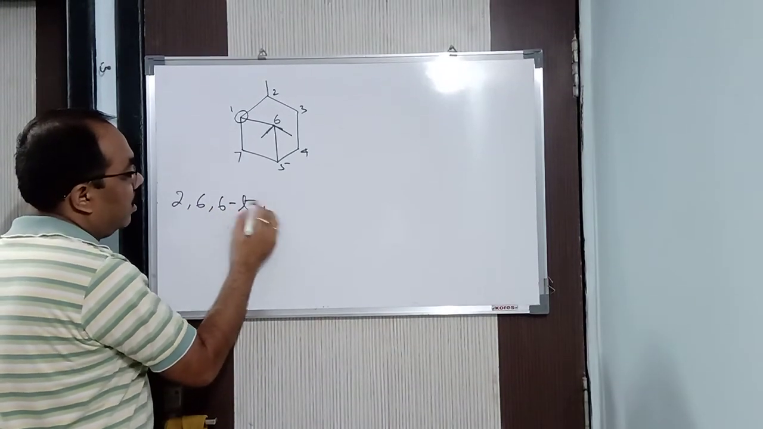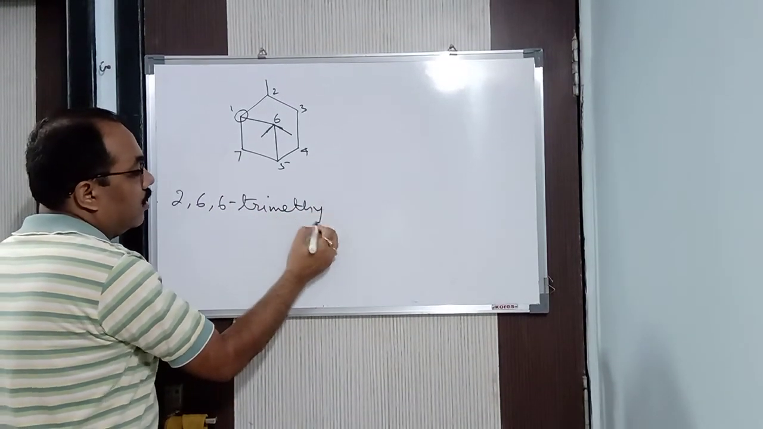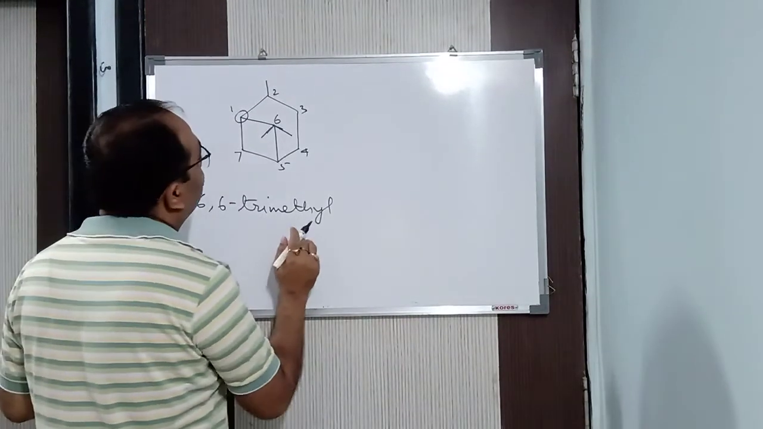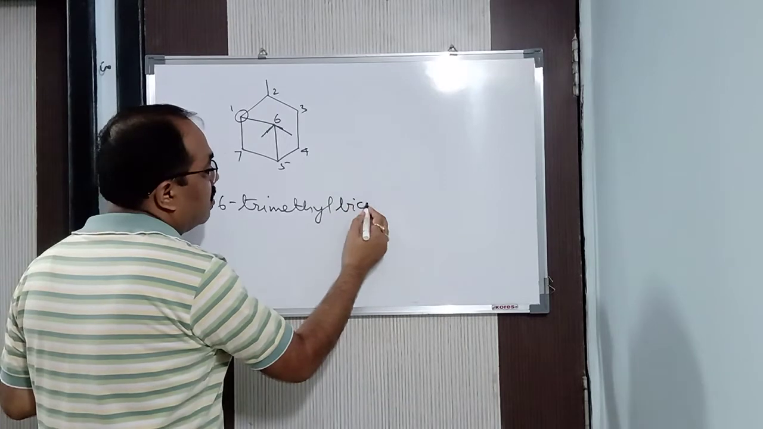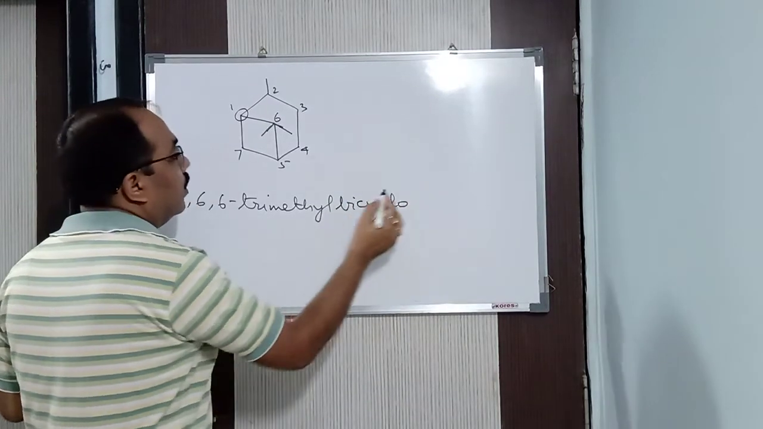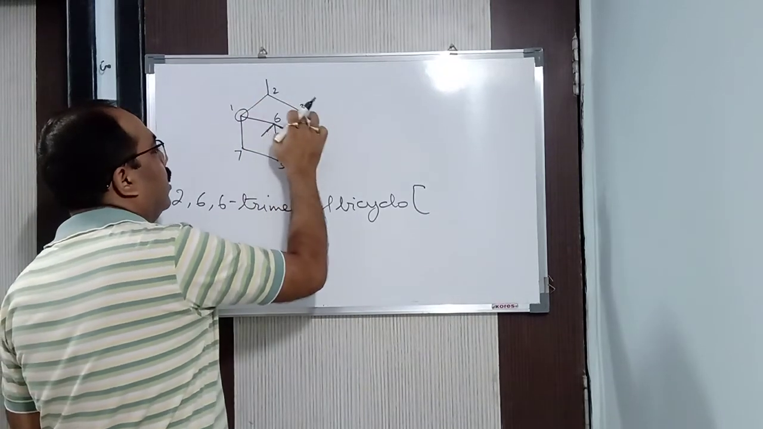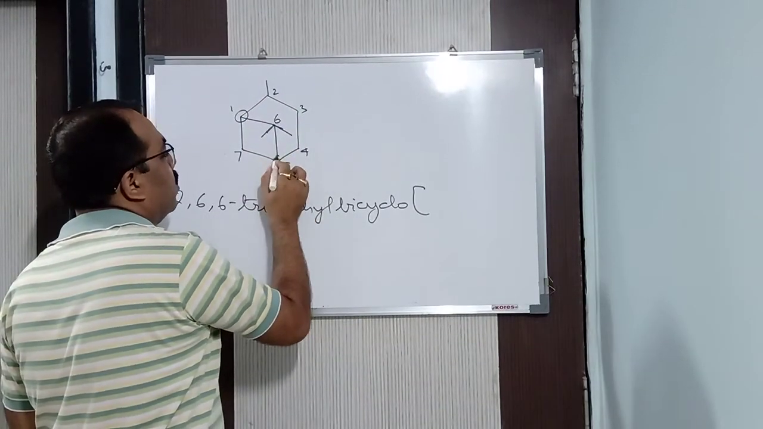2,6,6 trimethyl. First secondary prefix 2,6,6 trimethyl. Done. Now after that the primary prefix is bicyclo. Then after that we have to see the carbon bridges. Now how many? 1, 2, 3. 3 carbon, because these two are bridgeheads.